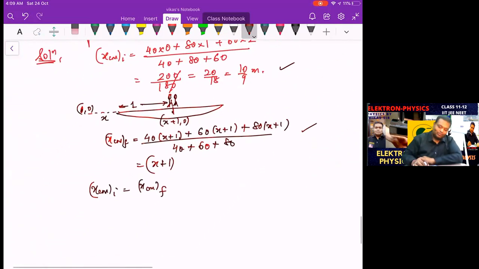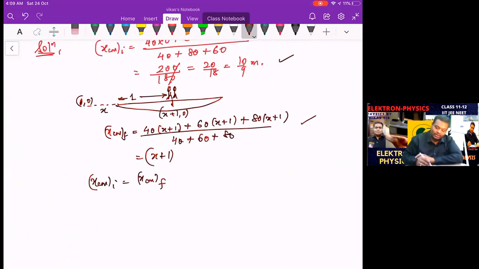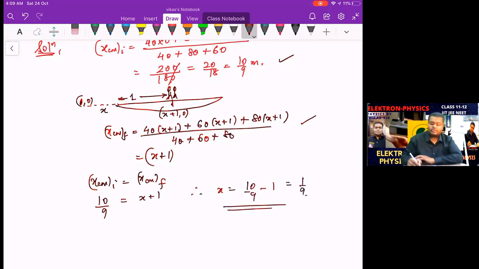Okay. So now from here, we equate the final position and initial position. The initial was 10 upon 9. 10 upon 9. And right now that becomes equal to how much? X plus 1. So therefore the value for the x becomes equal to 10 upon 9 minus 1. So we get the value 1 upon 9. So that's our answer. So we are getting positive, and therefore the boat is going to shift towards the right.